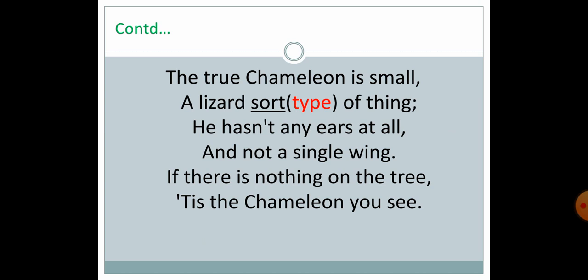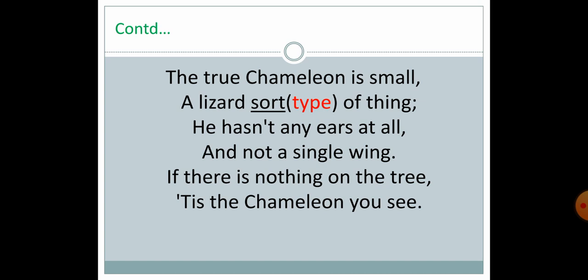So here it is about the chameleon. The chameleon is famous for changing its color from time to time. A true chameleon is small, a lizard sort of thing. It looks like a lizard, but a lizard cannot change its color, while the chameleon can. He has not any ears at all, and not a single wing.